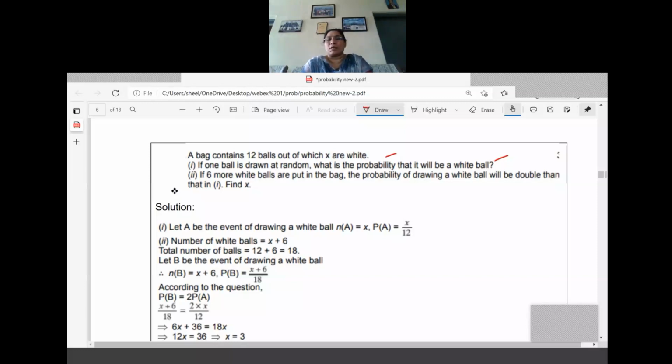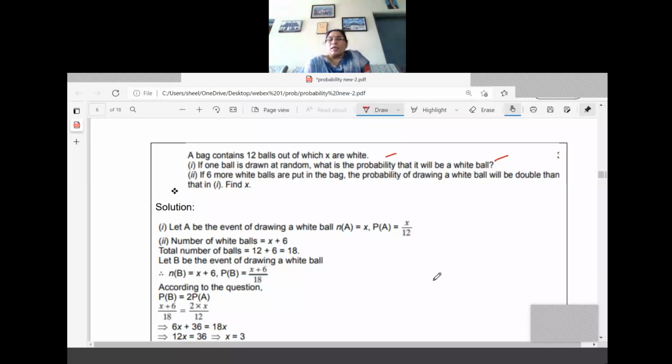Now what is the second question? 6 more white balls are put in the bag. What is the probability of drawing a white ball will be double than that of the x? See, 6 more white balls are put in the bag. So what is the previous number of white balls? x. Now what is the number? x plus 6. Now the probability of drawing a white ball will be double than that in the case of 1 only. So what has happened in the probability? That will be double. Now drawing a white ball only.